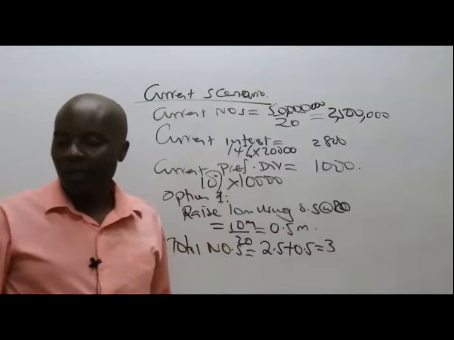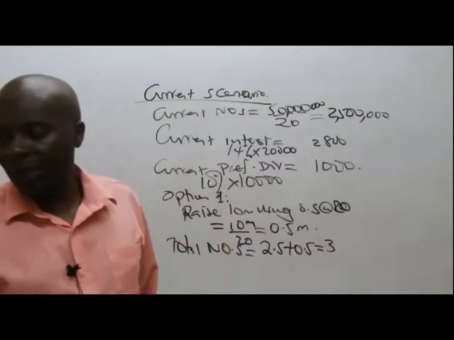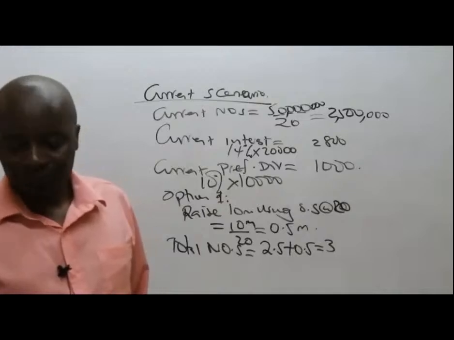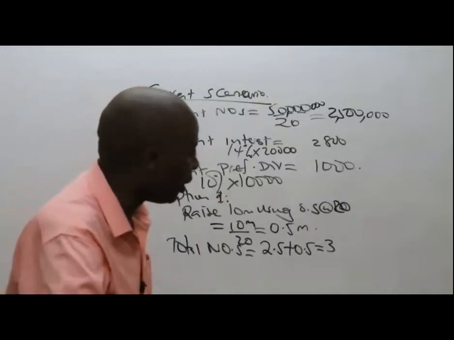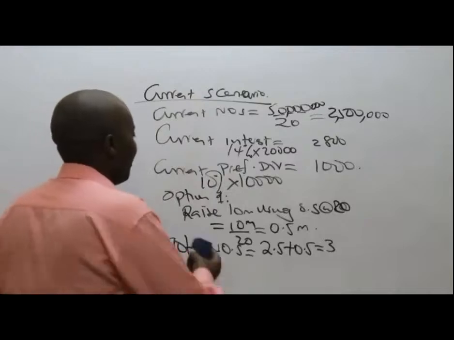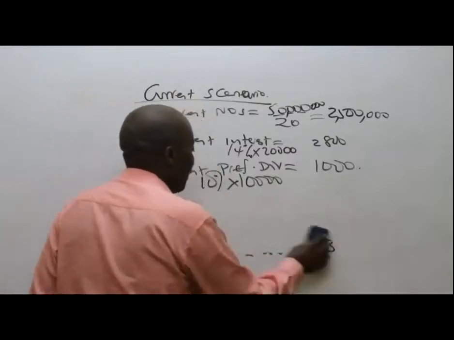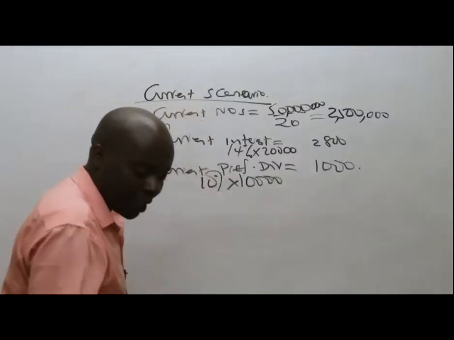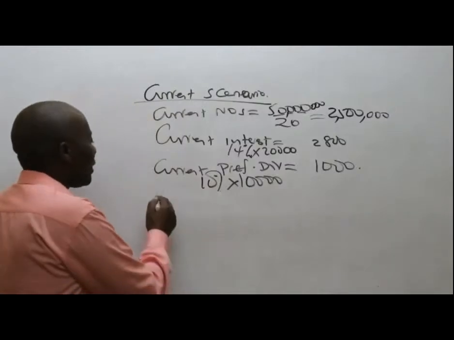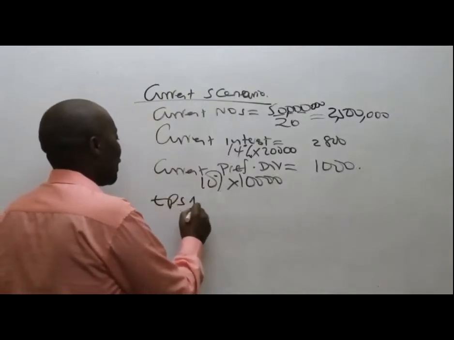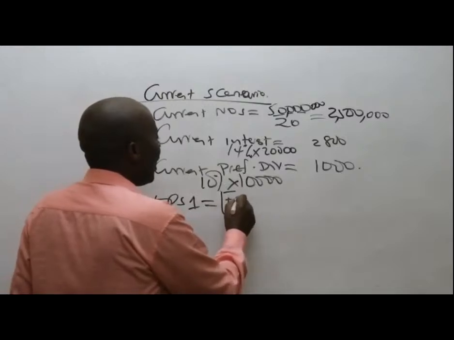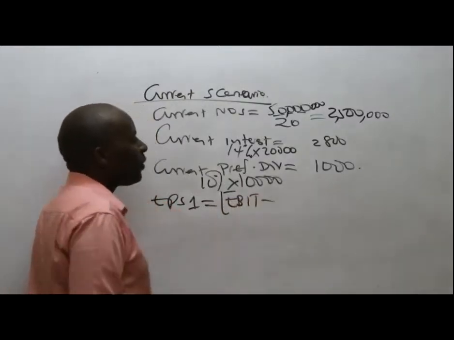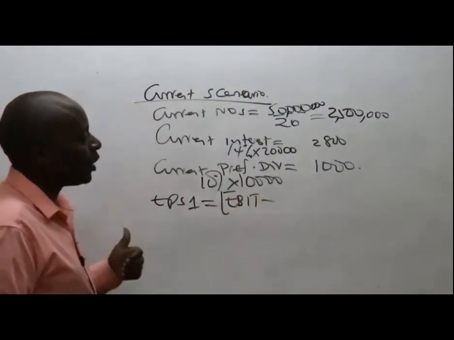So, ladies and gentlemen, what I need to do is to come and remember my formula. Remember our formula of EPS. We know how it looks like. So EPS, in this case here, EPS 1 will be EBIT minus interest. We have agreed that we work with the old interest.